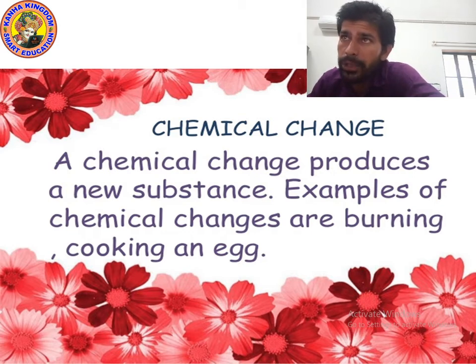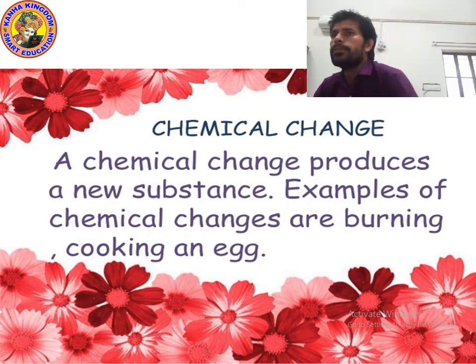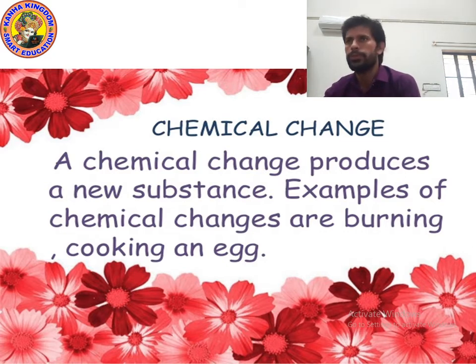Okay, now we will talk about chemical changes. So what do you mean by chemical changes? A chemical change produces a new substance. These changes are irreversible. Examples of chemical changes are burning and cooking an egg.